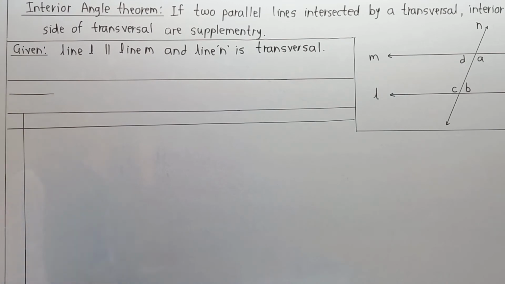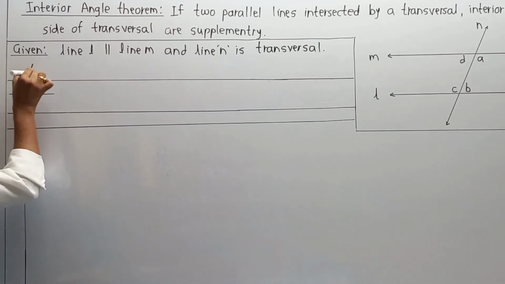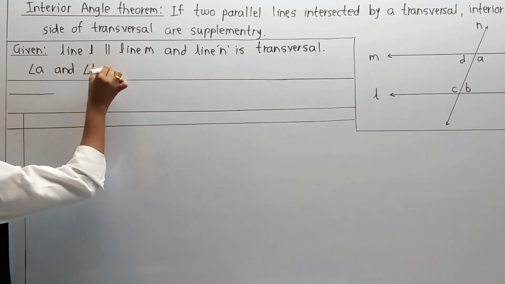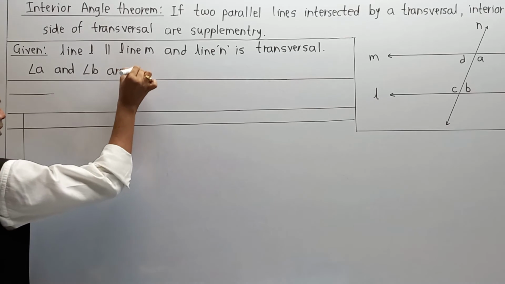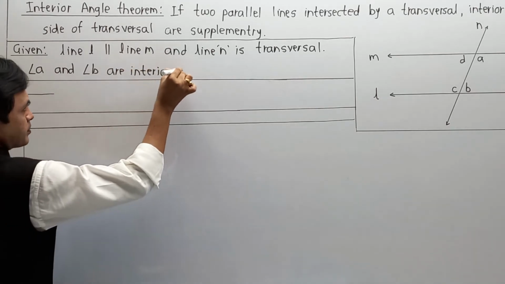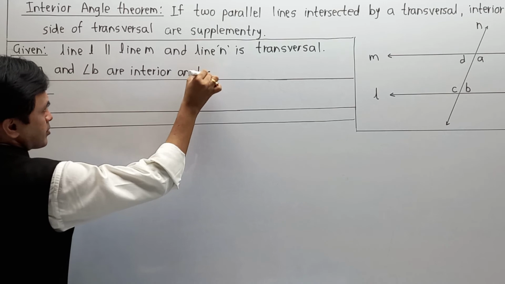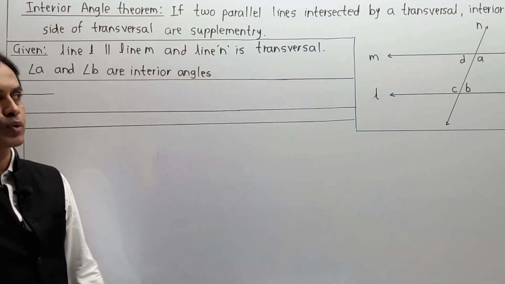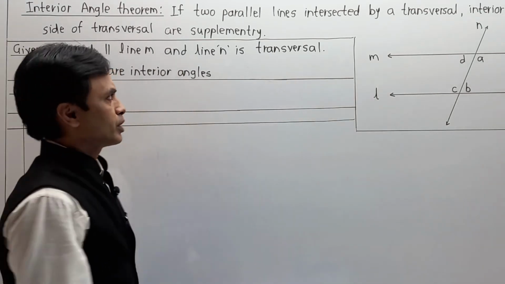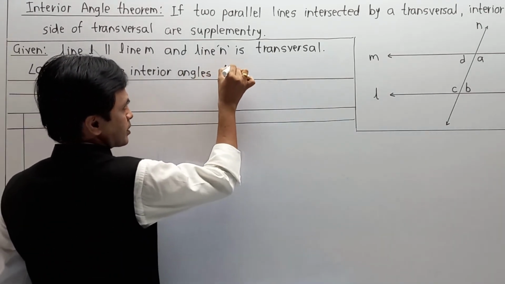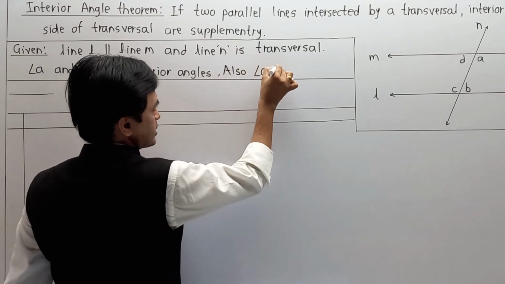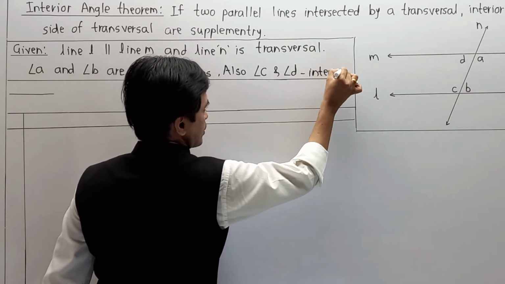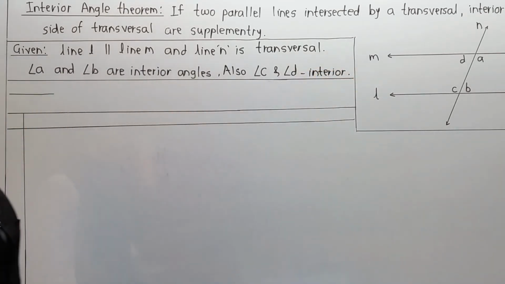Next part, angle A and angle B are interior angles. You can also have angle C and angle D, which are also interior angles, on either side of the transversal.